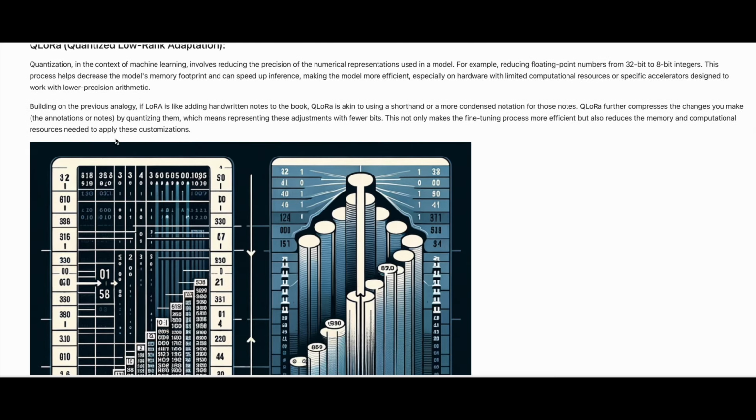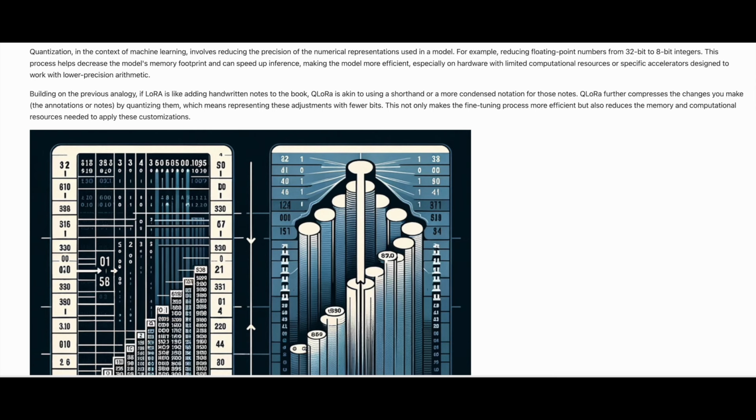Building on the previous analogy, if LoRA is like adding handwritten notes to the book, QLoRA is akin to using a shorthand or a more condensed notation for those notes.